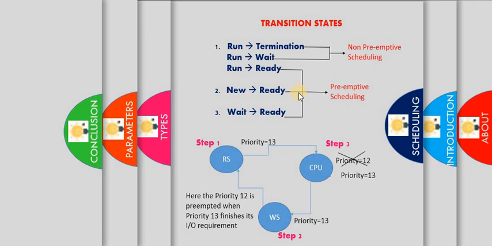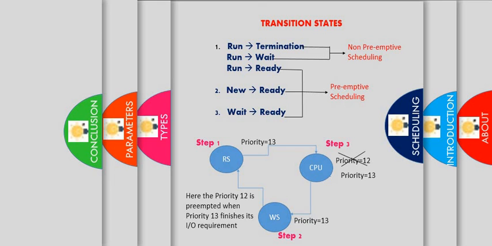And another thing is it is based upon the priority. That means the scheduler may preempt a low priority running process anytime when a high priority process enters into the ready state. So this is the preemptive scheduling. This is the difference between the non-preemptive scheduling and the preemptive scheduling here.